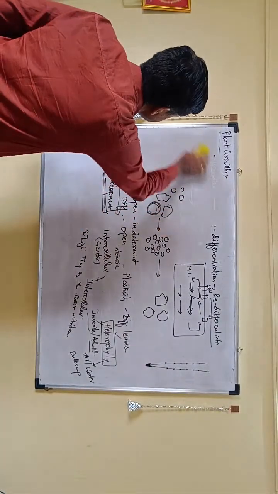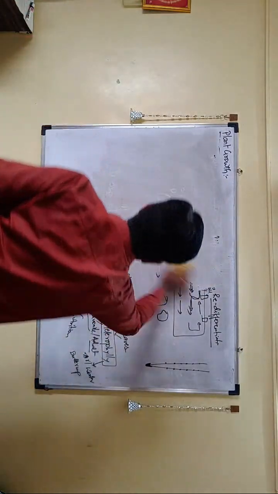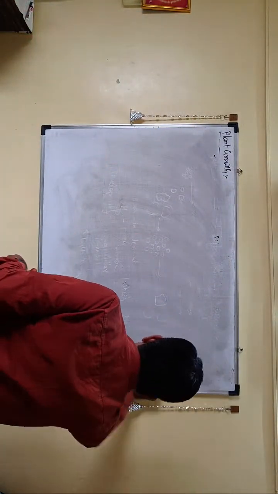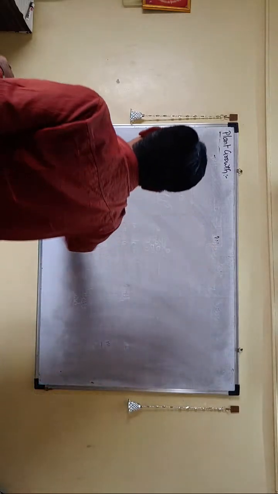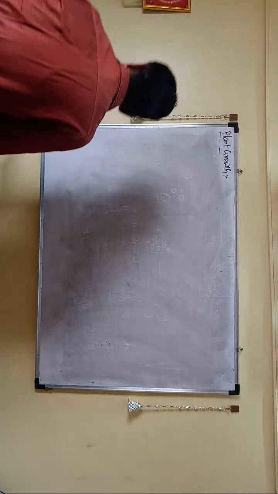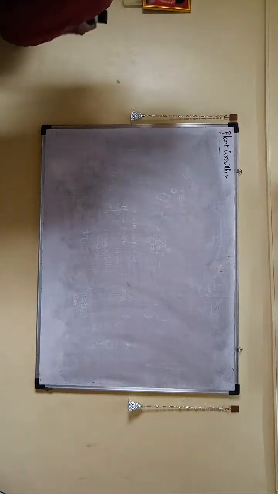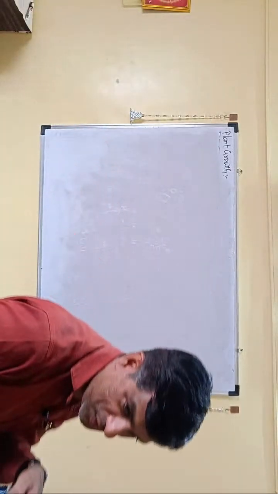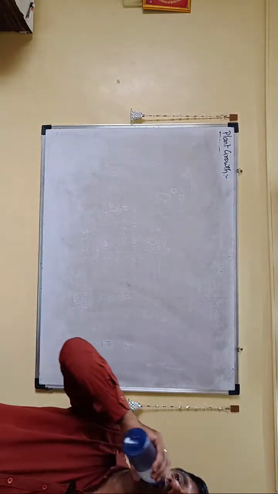So all these are going to affect the growth of the plant. Please do not ignore all this, one word, one line, because it really matters. I'm sure maybe this time you're going to have 4-5 questions from this. That's what I guess.